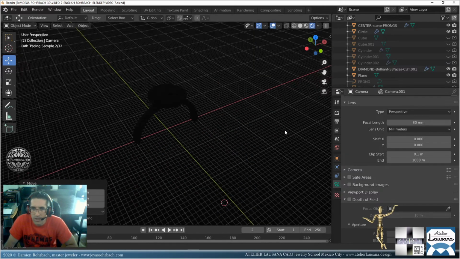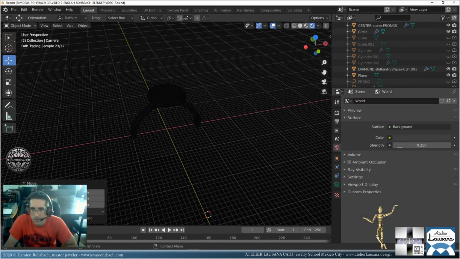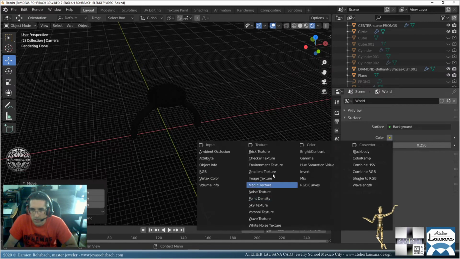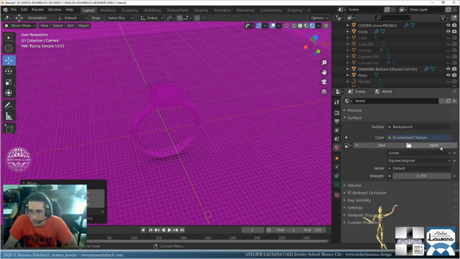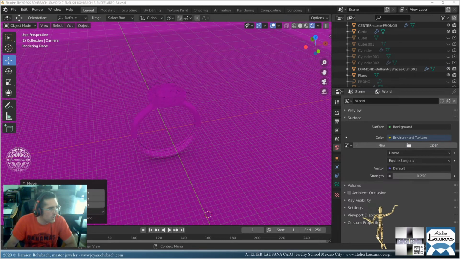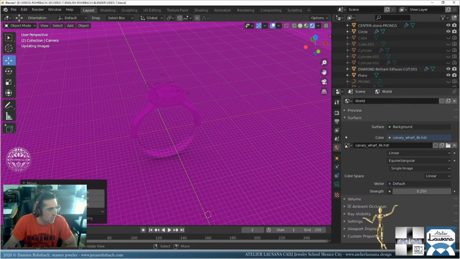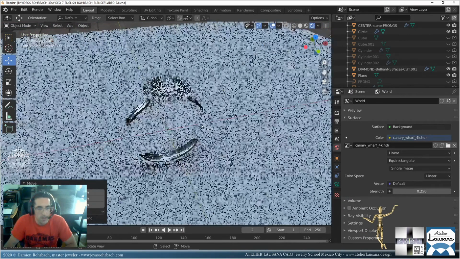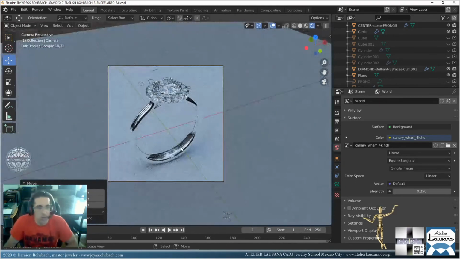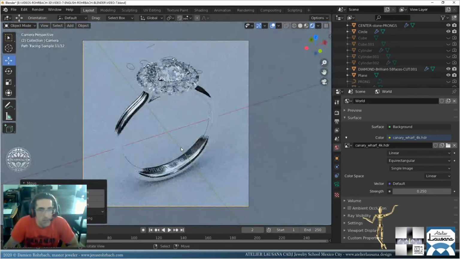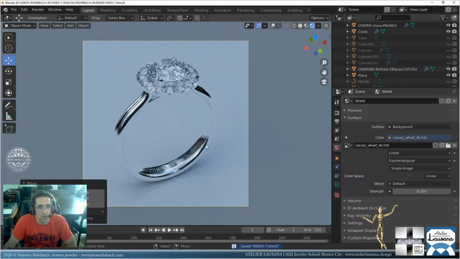Let's bring in an HDR environment here. So let's open some HDR. Let's say this guy is pretty good. All right, that's my view. So this is already pretty good. This is already very good.